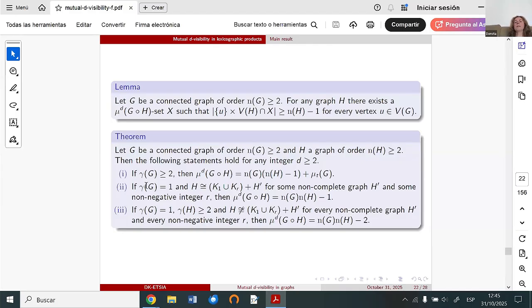If we find a universal vertex in the first factor, so the domination number is equal to 1, then depending on what the second factor looks like, we will have one value for this number or the other one. The difference between them is only 1.